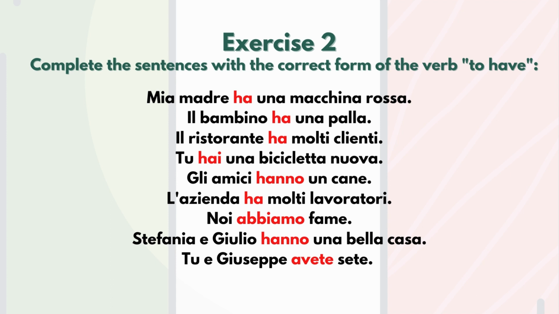Mia madre ha una macchina rossa. Mia madre, my mother, has a red car. Ha, because ha, lei ha. Il bambino ha una palla. Bambino means child. The child has a ball. So, il bambino, the subject is lui ha una palla, the ball.